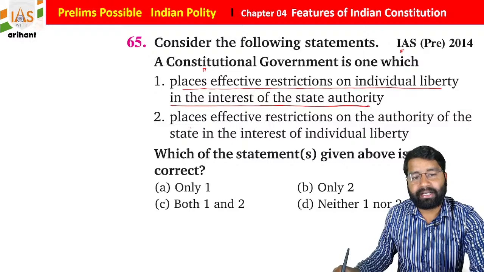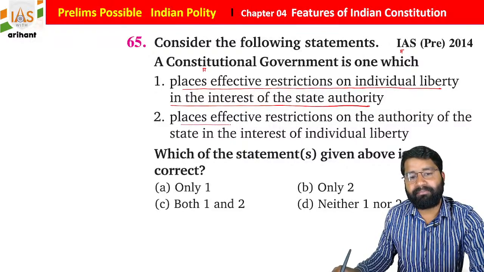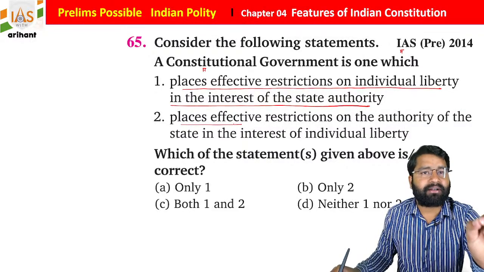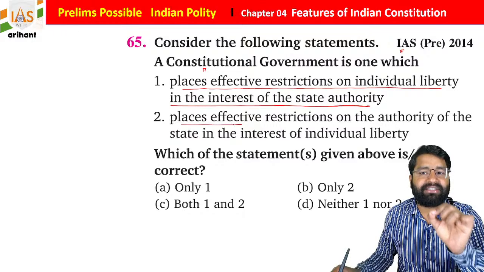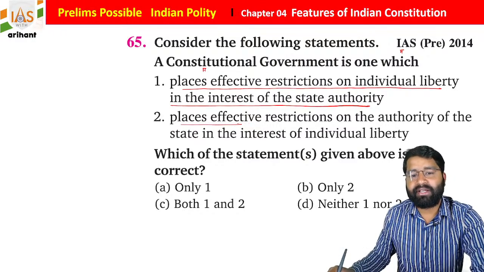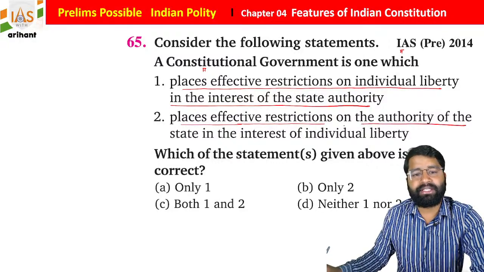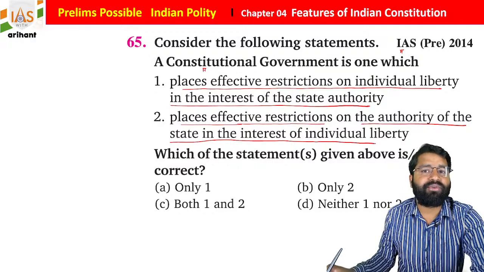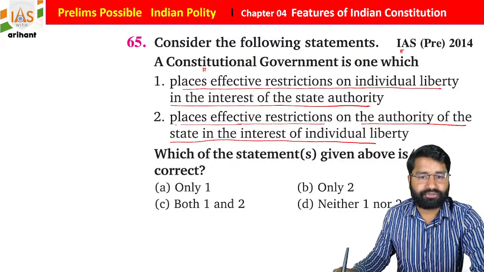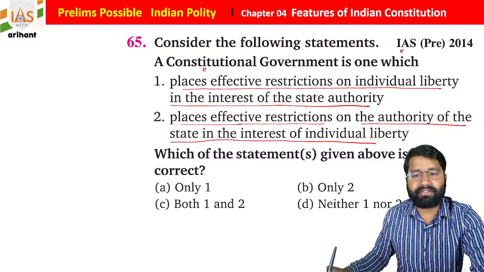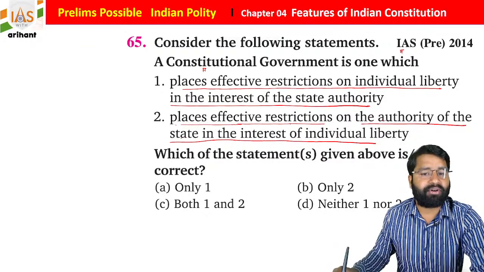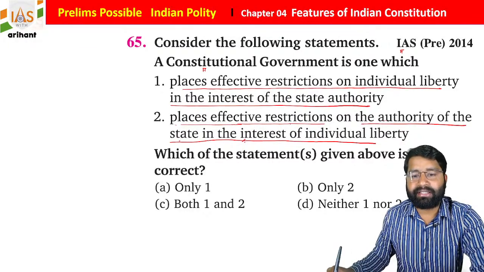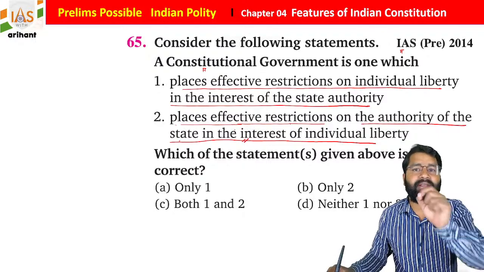Another statement says that a constitutional government is one which places effective restriction on the authority of the state in the interest of individual liberty.